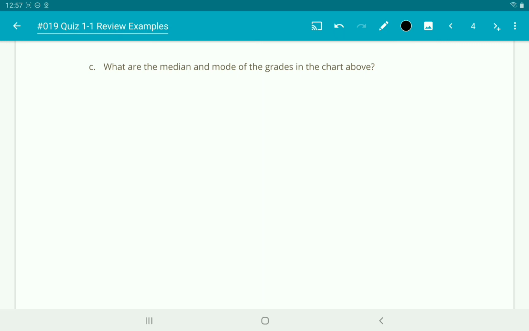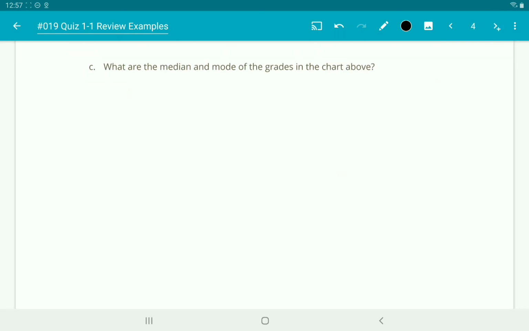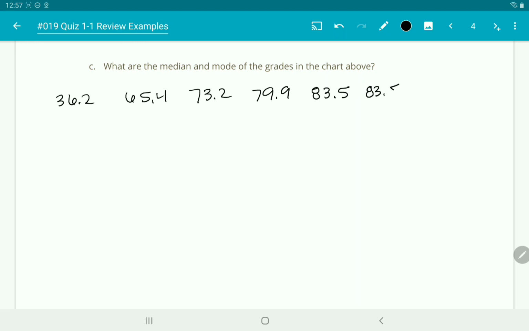And then lastly, it says what are the median and mode of the chart, the grades in the chart above. So if we look through and we write these out from lowest to highest, I've got them written out here. I'll go ahead and copy them down. 73.2, 79.9, 83.5, 83.5, 94.3, 98.9. We can see the median is going to be the one in the center.